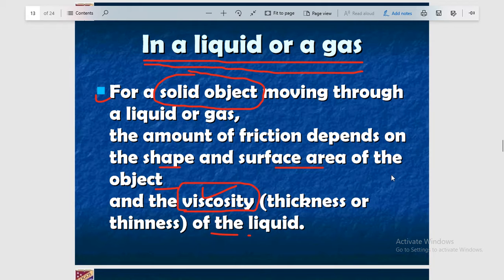But if the liquid is the same, suppose we are talking about water, and a solid object is moving in it, then friction depends on its shape and surface. Now if you increase the density of this liquid, like you change the liquid to honey, then friction is more than in the case of water. So the friction in a liquid depends on these factors: the shape of the object, then surface area, and after that viscosity. These are the most important points related to friction in liquids and gases.